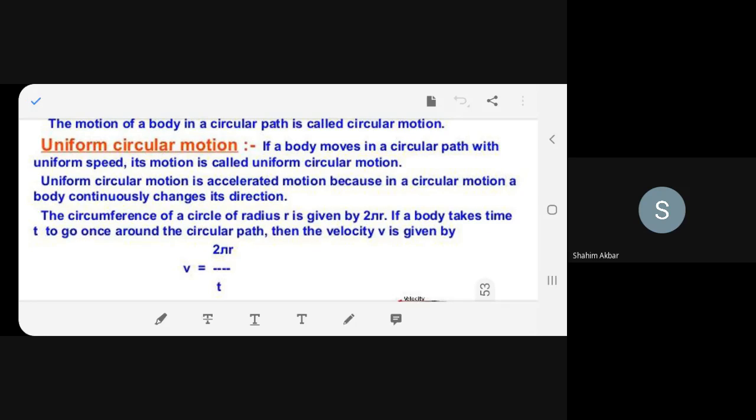The circumference of a circle of radius r is given by 2 pi r. If a body takes time t to go once around the circular path, then the velocity v is given by v is equal to 2 pi r upon t.